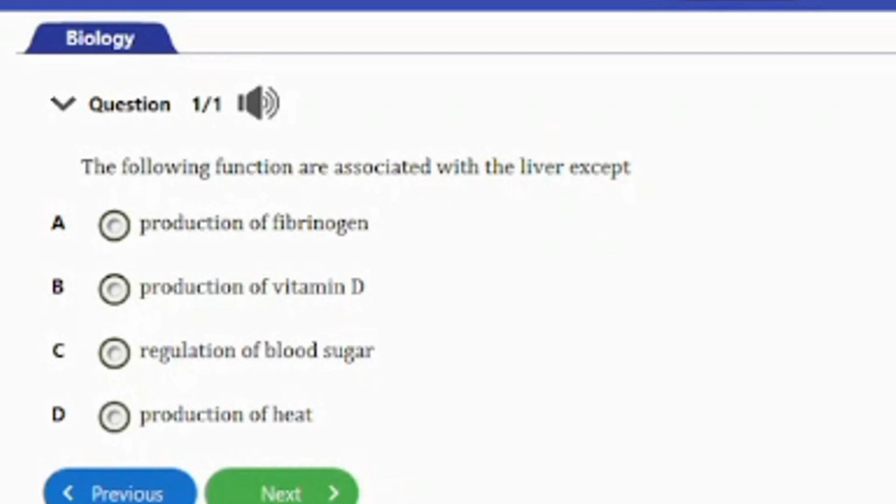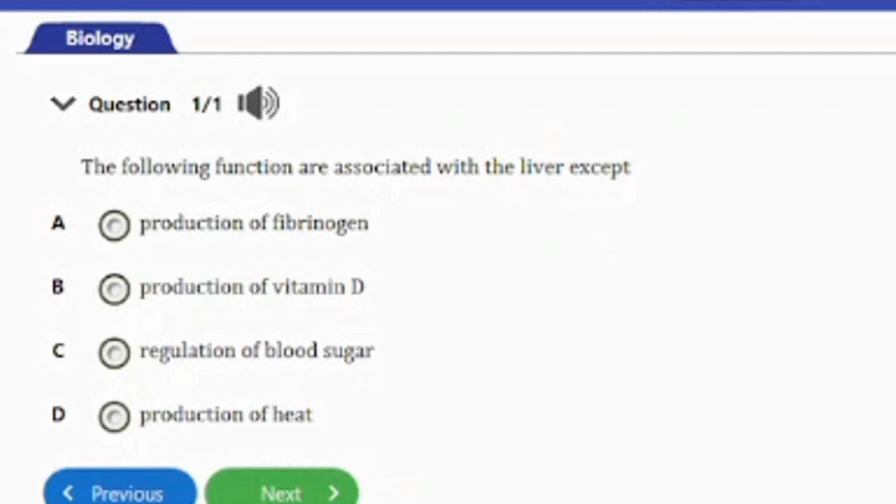So the question here says, the following functions are associated with the liver except: A. Production of fibrinogen, B. Production of vitamin D, C. Regulation of blood sugar, D. Production of heat. So guys, the answer to this question is option A, and that's production of fibrinogen.